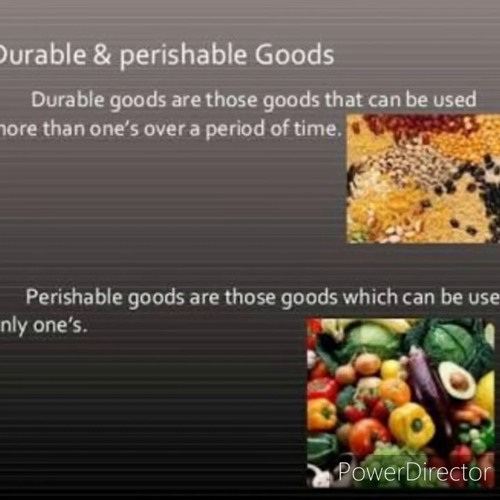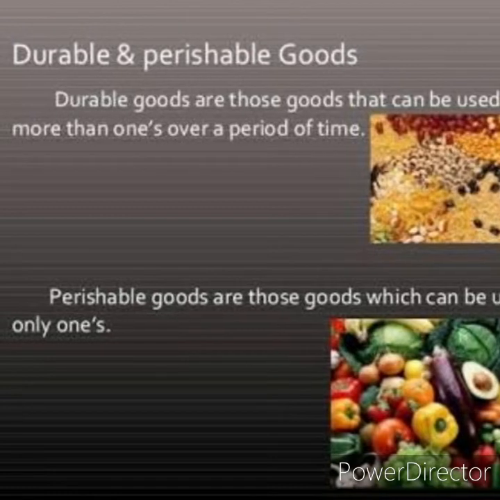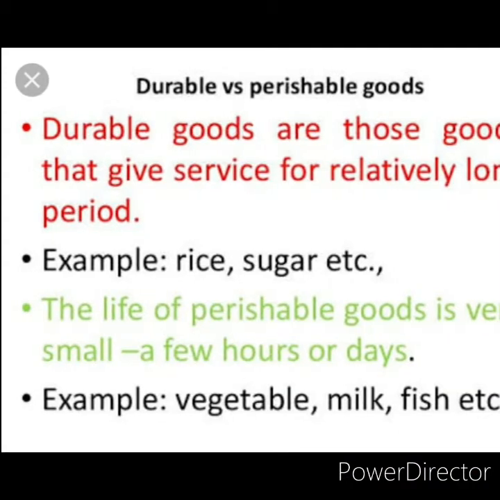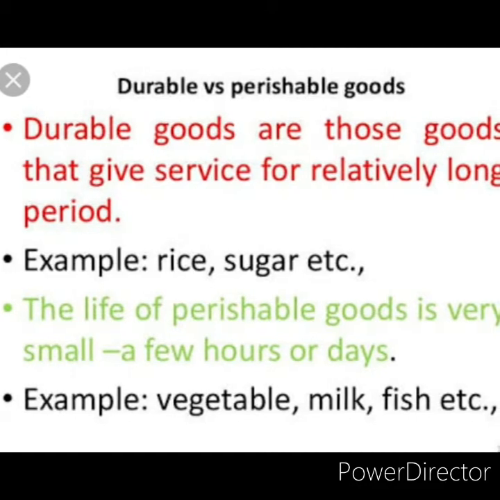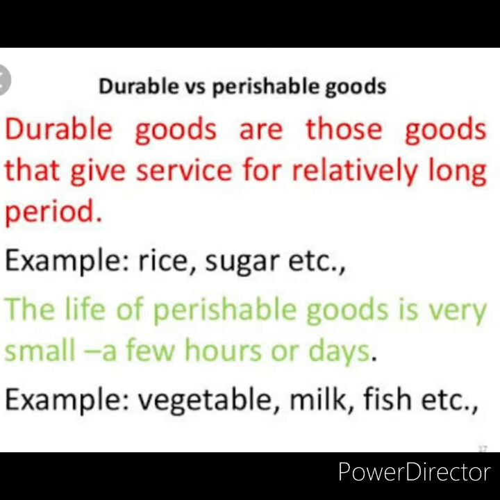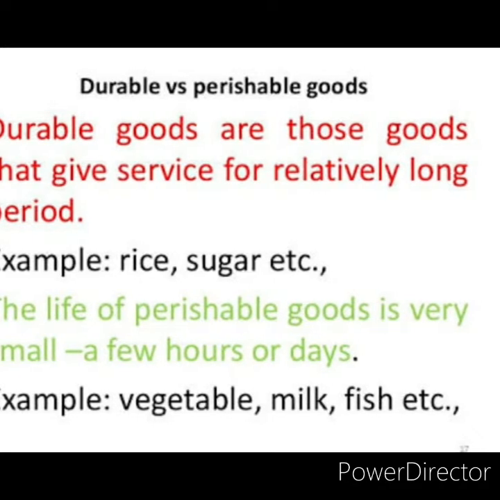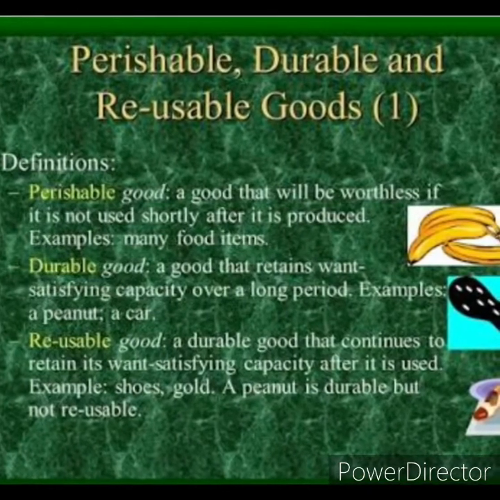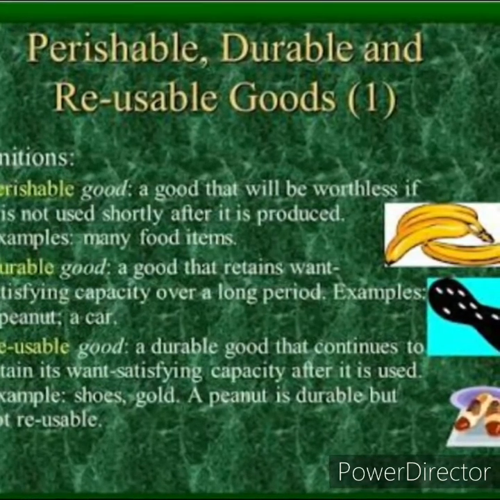For example, milk, fish, fruit, flower, all those food items we may say, everything comes under perishable goods. And durable goods, and semi-durable goods also. Durable goods means most probably the lifetime will be much longer. When we compare them with perishable goods, durable goods include table, chair, like that. Semi-durable goods we may say are rice, wheat, everything comes under semi-durable goods.